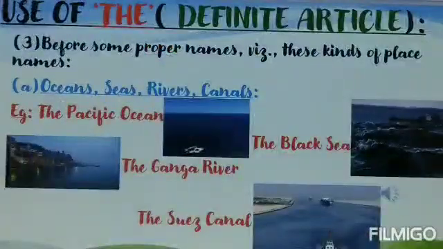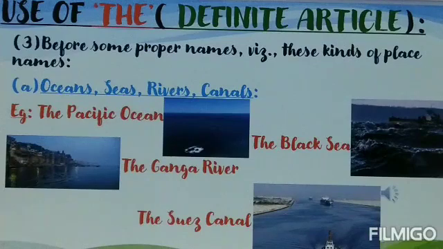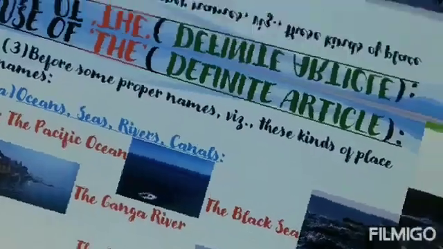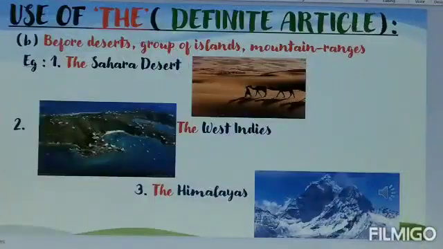It is used before some proper names, such as before the names of oceans, seas, rivers and canals. For example, the Pacific Ocean, the Black Sea, the Ganga River and the Suez Canal. Definite article is used before deserts, group of islands and mountain ranges. For example, the Sahara Desert, the West Indies and the Himalayas.